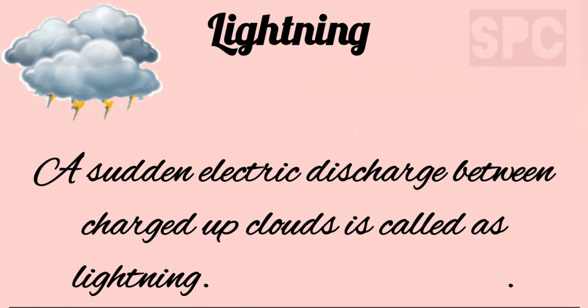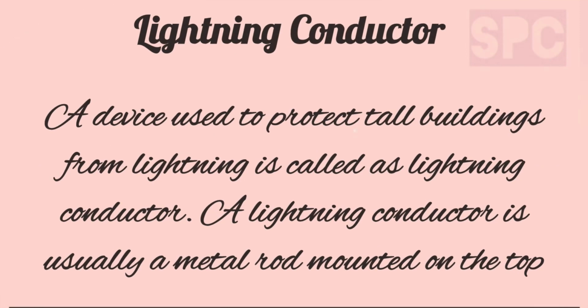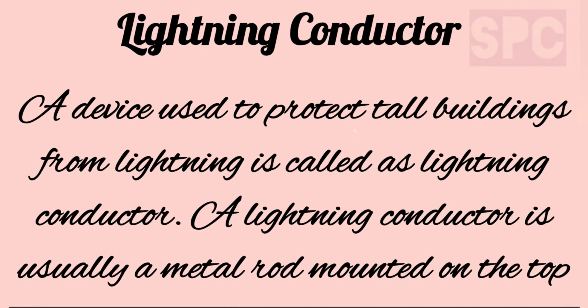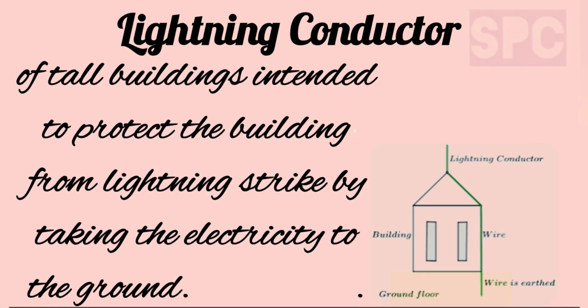Lightning. A sudden electric discharge between charged up clouds is called as lightning. Lightning conductor. A device which is used to protect tall buildings from lightning is called as lightning conductor. A lightning conductor is usually a metal rod mounted on the top of tall buildings which is intended to protect buildings from lightning strike by taking the electricity to the ground.